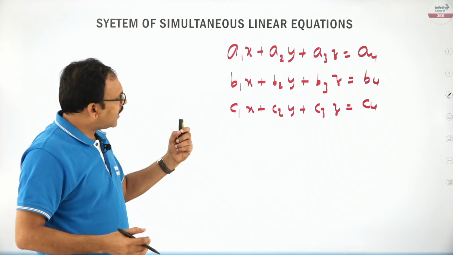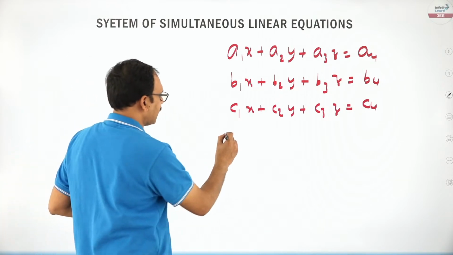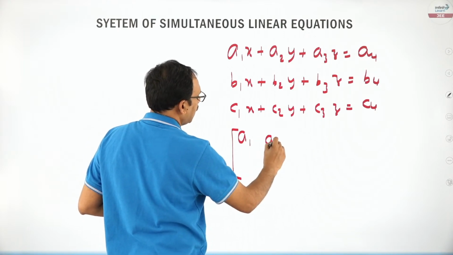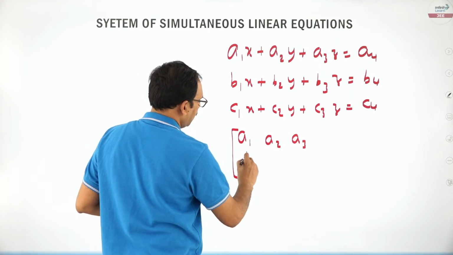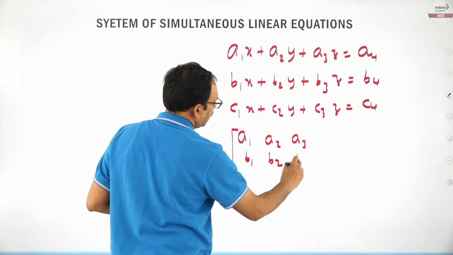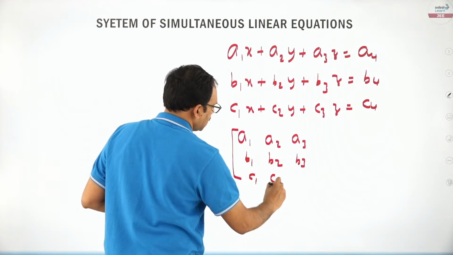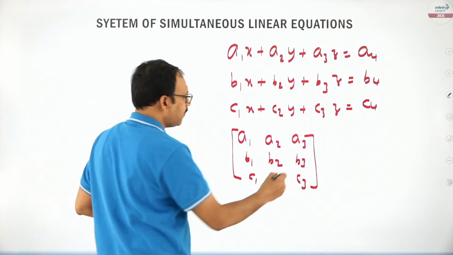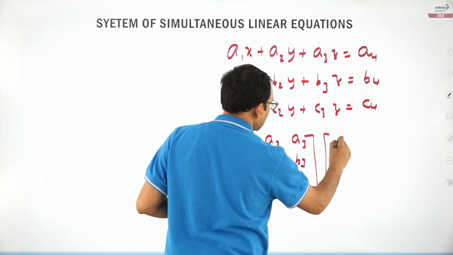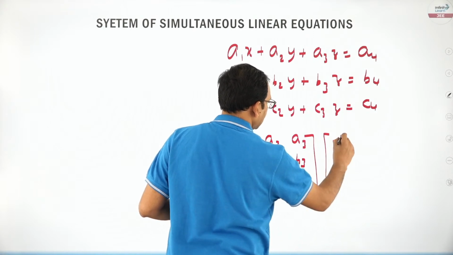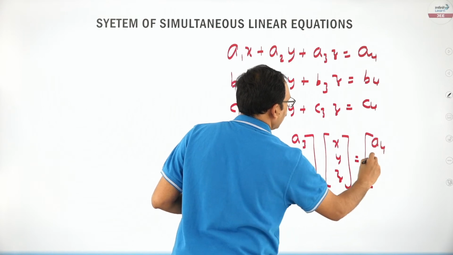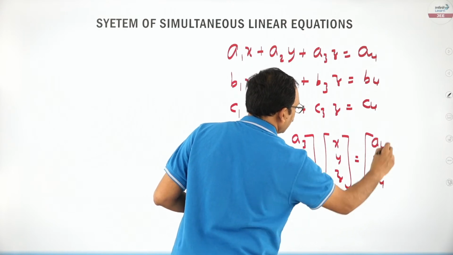So we can write this equation in matrix format, friends, like you say a1, a2, a3, b1, b2, b3, c1, c2, c3, a 3 by 3 matrix multiplied by the column matrix x, y, z gives this constant matrix a4, b4, c4.